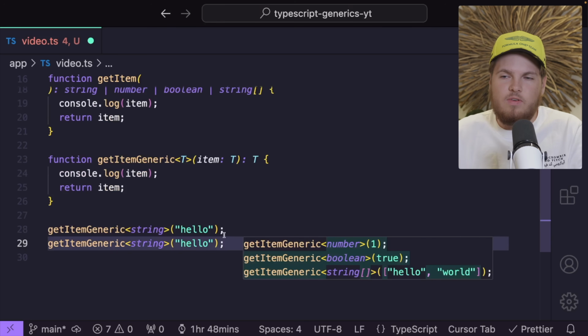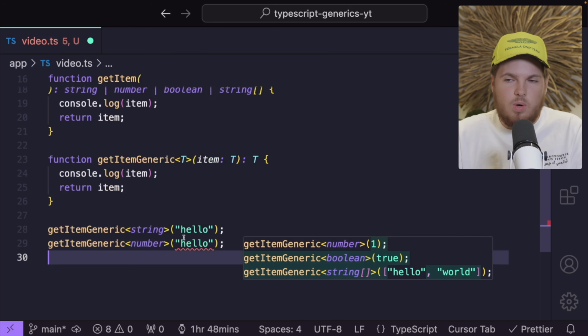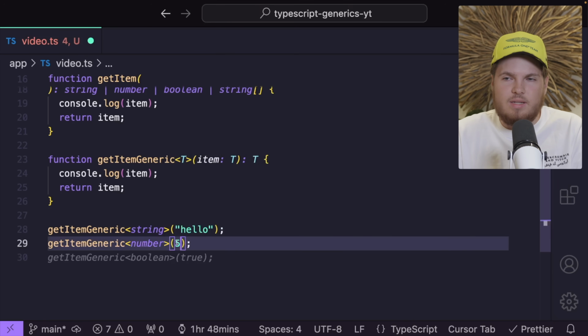Let's do the same thing with a number. So as the type, I want to now pass a number. Now I get an error because string is not of type number. So let's pass in 5. And now we don't get any error anymore.